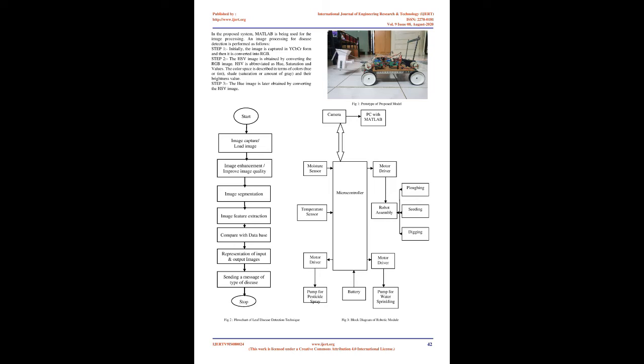Disease detection module. A digital camera is integrated into the field robot. The field robot goes through the field and captures images of the leaves. The captured plants are then classified as diseased and non-diseased. The affected part of the diseased plants is then captured using the camera.